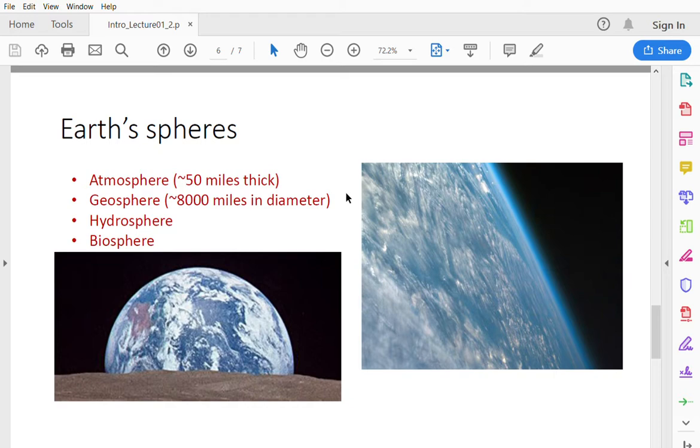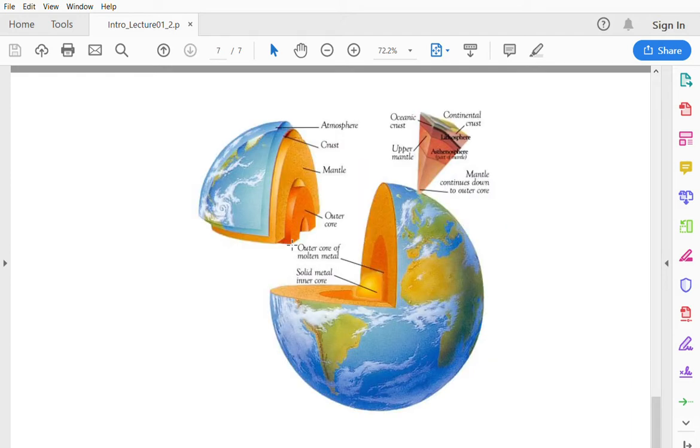Hydrosphere is another sphere that comprises all the water bodies, whether on the surface of the Earth or below the surface. That is part of hydrosphere. And the fourth sphere is biosphere, that encompasses all the living organisms: plants, bacteria, humans, animals. All the living organisms that live on planet Earth are part of biosphere. So we have four major spheres on the planet Earth: atmosphere, geosphere, hydrosphere, and biosphere.